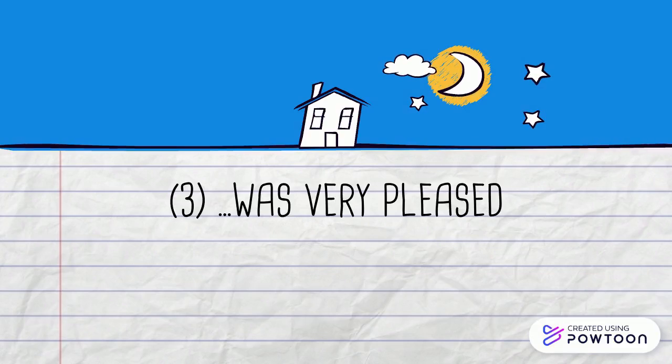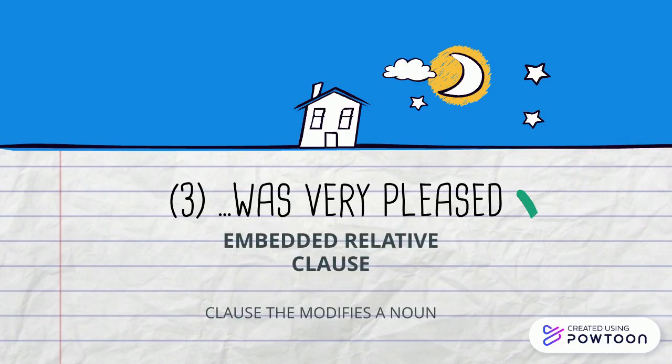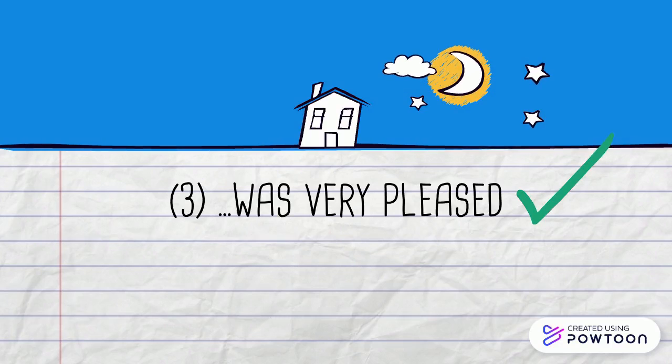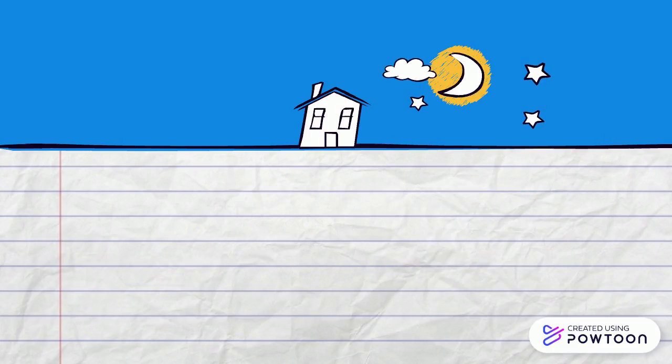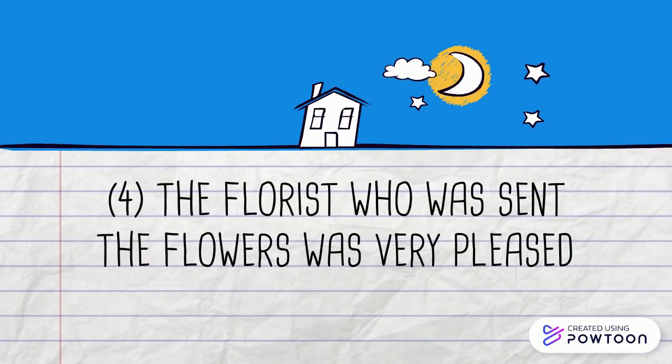"Was very pleased." Although it at first appears to be ungrammatical, in fact, this is a grammatical sentence with an embedded relative clause, a clause that modifies a noun. One of the reasons that the sentence is difficult to comprehend is that the embedded clause is a reduced relative clause. It is not signaled with a relative pronoun, as in sentence number 4. The florist who was sent the flowers was very pleased.